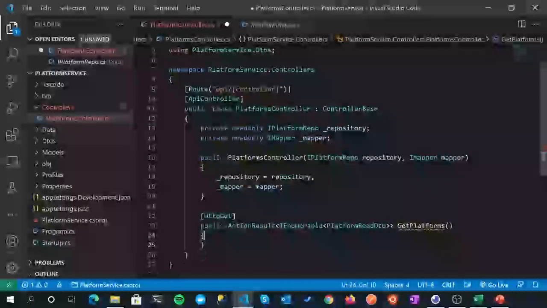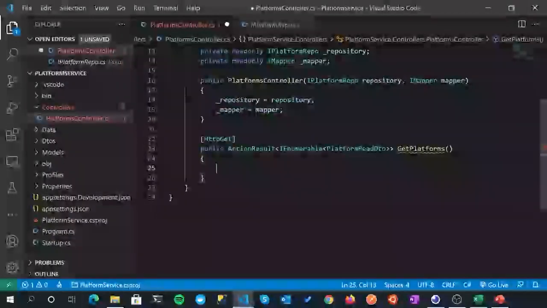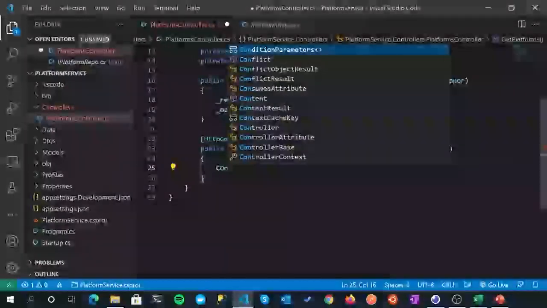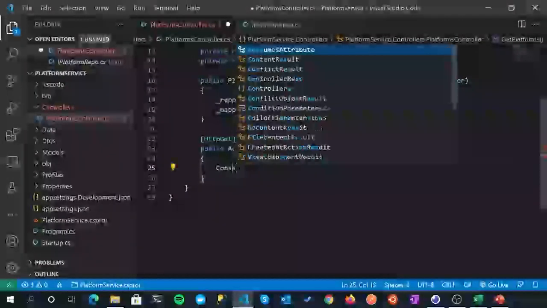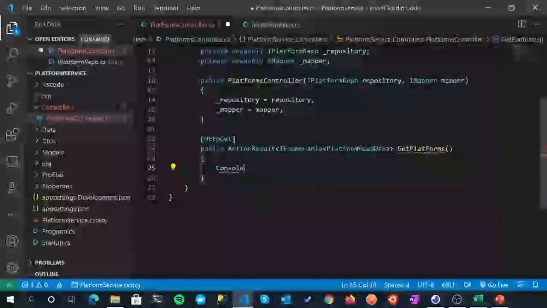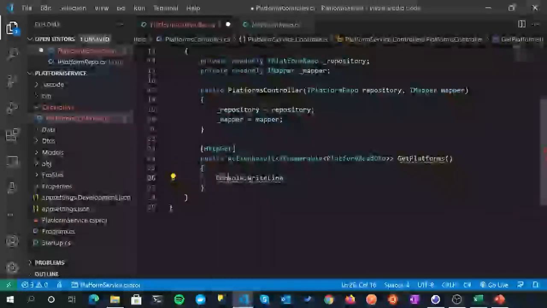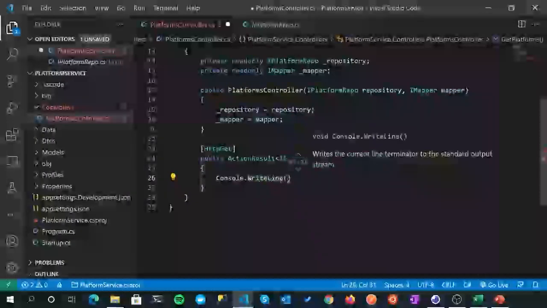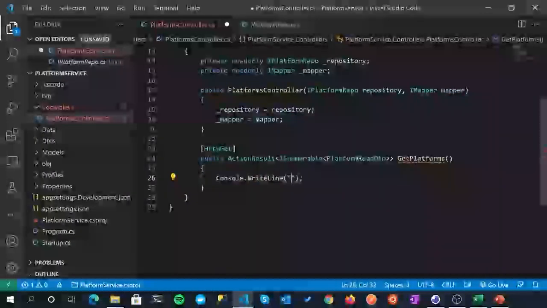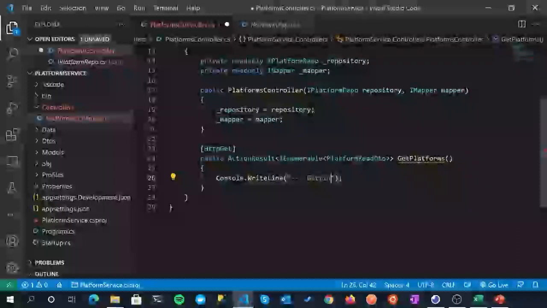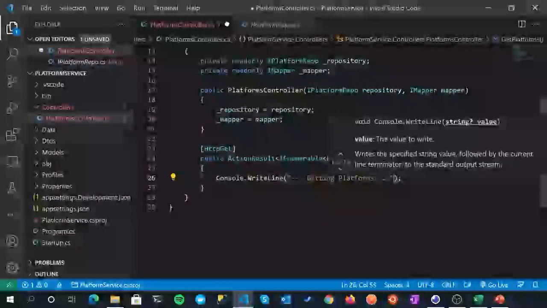And then from there, it's actually relatively simple. We're going to get to a point where we're almost ready to see that we've not made any mistakes throughout this whole build process to date. So just to help me debug if we have any issues, I'm going to put in a Console.WriteLine. I have to bring in the System namespace, so control period, using System. And I'm just going to say "Getting platforms." And hopefully we get some platforms, but we will see.